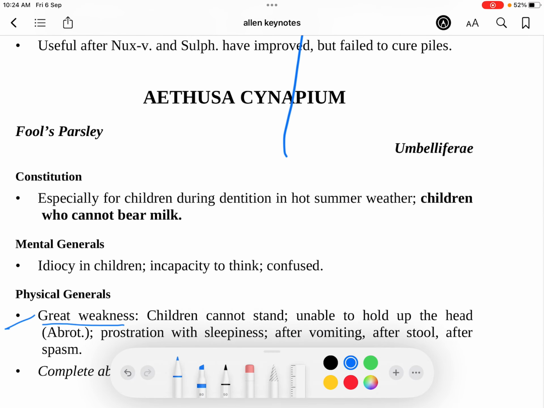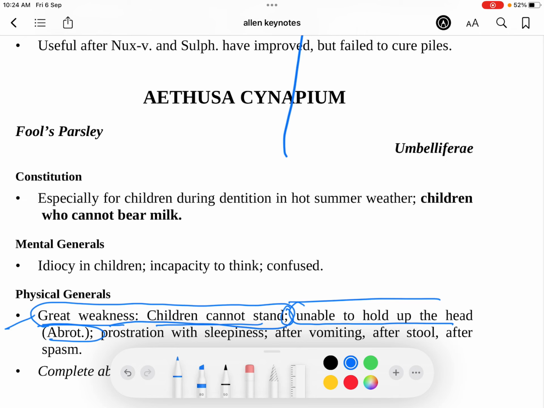Great weakness. Okay, understood. Children cannot stand up. Now you can see the semicolon here. This can be one MCQ: great weakness, children cannot stand up. A second MCQ can be great weakness, unable to hold up the head, and then they are comparing Abrotanum. In Abrotanum there is marasmus, and that is why he cannot hold up the head. And in Ethusa, children cannot stand and are unable to hold up the head because of great weakness.